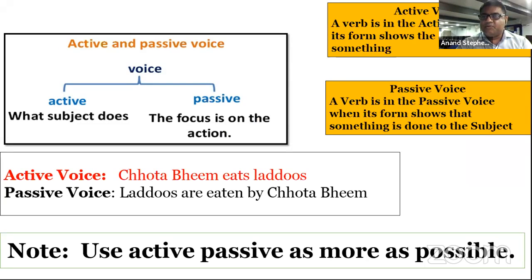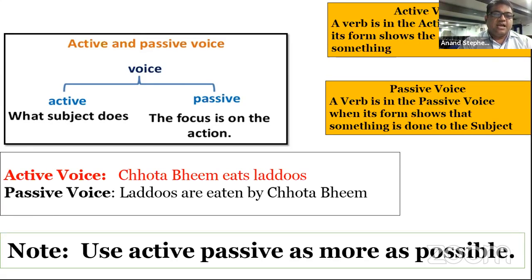Let us understand more deeply. A verb is in the active voice when its form shows the subject does something. It is very clear, as I told you, what the subject does, and the focus is always on the action.